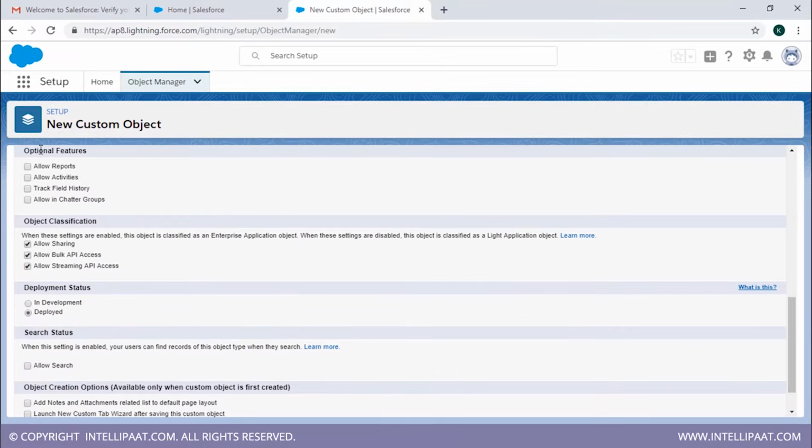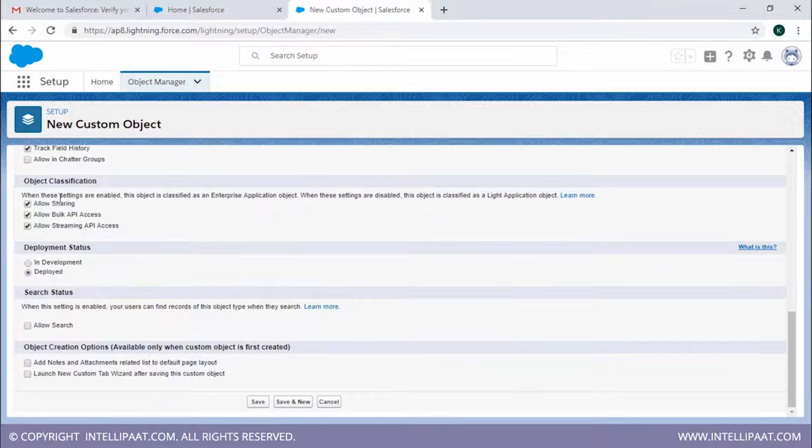Next, we have optional features. In the optional features, we'll choose allow reports, activities, track field history. You can allow in chatter groups as well, but I'm not going to do that because I don't want my object to be visible on the chatter groups. So we're just going to allow the reports of the particular object. We're going to have the activities, and we're going to have all the field history of all kinds.